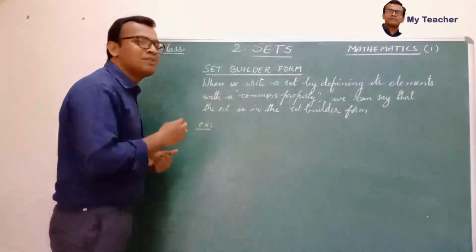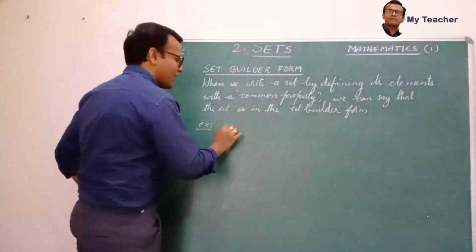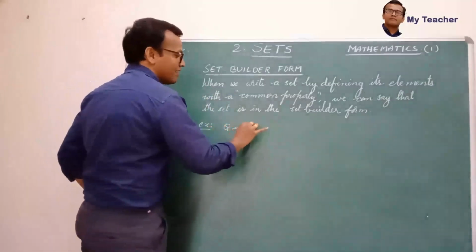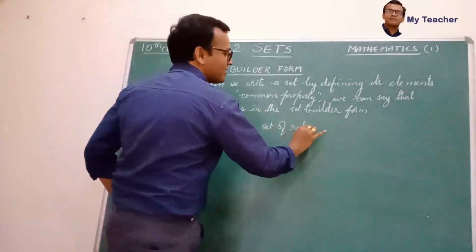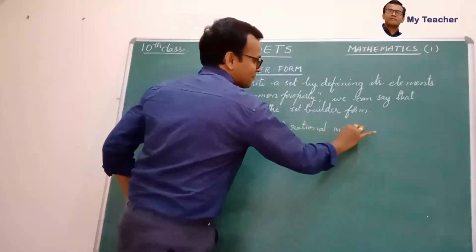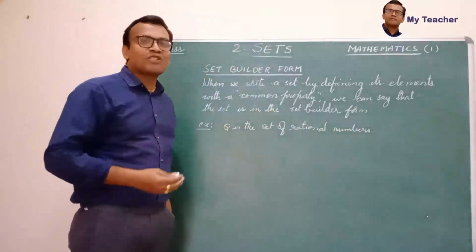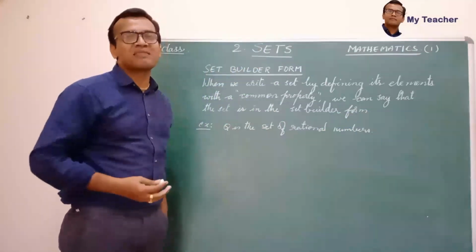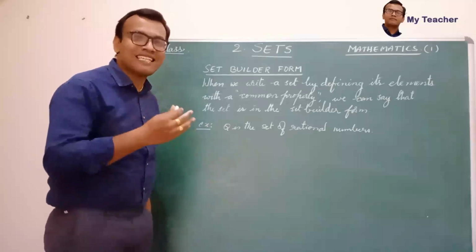Let's write the set builder form of the rational numbers set. So Q is the set of rational numbers. As we already discussed, it is not possible to write the set of rational numbers in roster form, so we can write it only in set builder form.